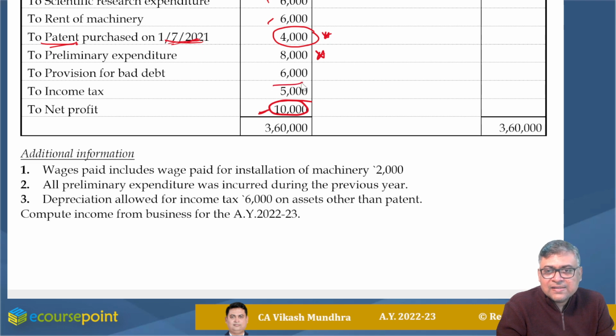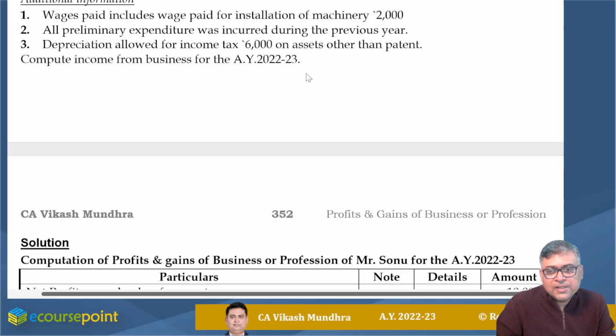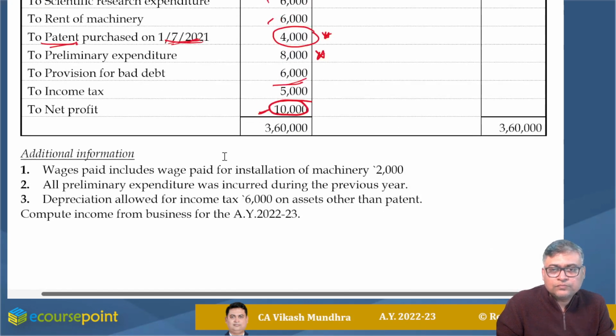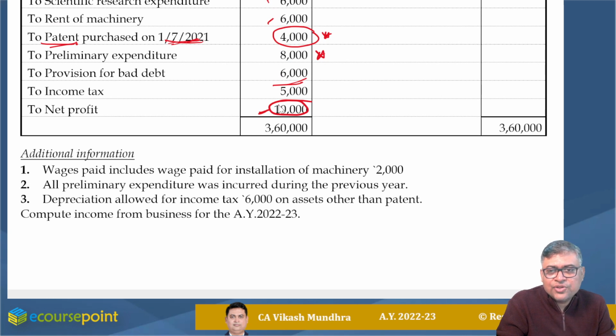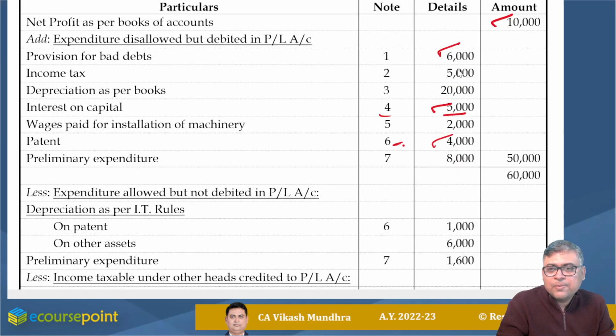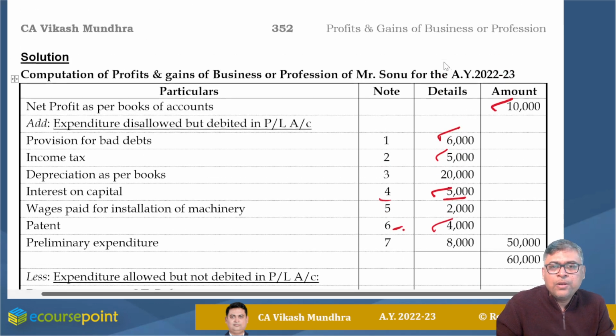Provision for bad debt, 6,000. It should be disallowed. So I added back provision for bad debt 6,000. Income tax is surely disallowed, 5,000. So I added rupees 5,000.